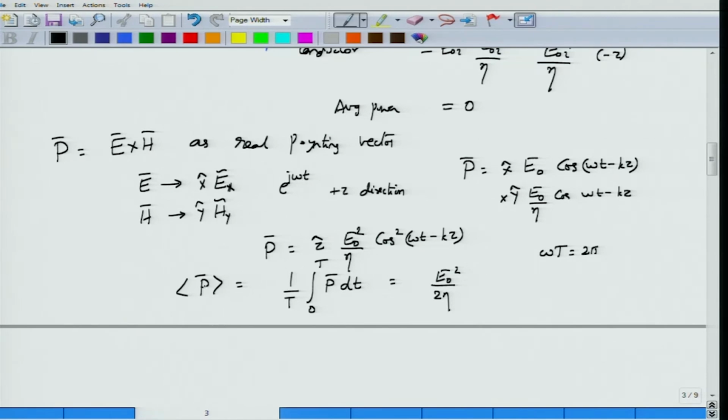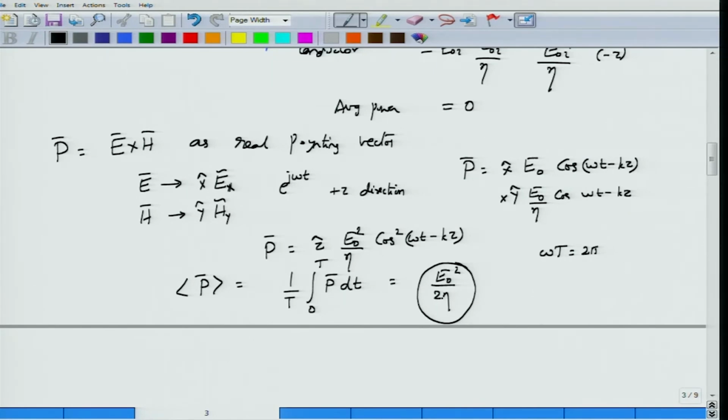So if I am looking at the average power in terms of the magnitude, not really the vector, the average power carried by a wave which is oscillating with a frequency omega and propagating along the plus z direction is given by E0 square by 2 eta.